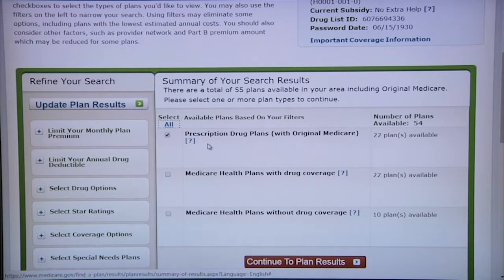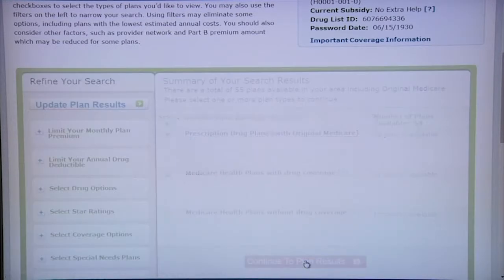This section will show you that you can select Part D plans with original Medicare, Medicare health plans with drug coverage, which are Advantage plans that include drug coverage, and Medicare health plans without drug coverage, which are Advantage plans without drug coverage. You can see that when we select Part D plans with original Medicare, there are 22 plans available in this zip code area. So now we'll click Continue to Plan Results.